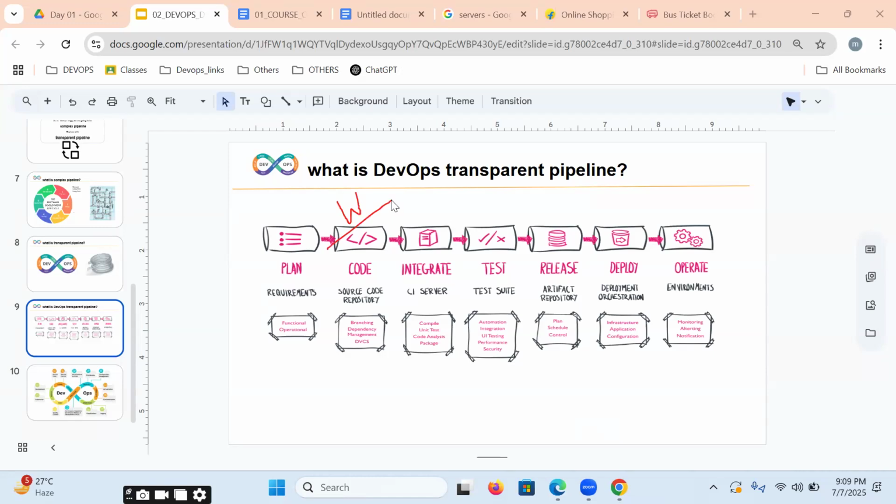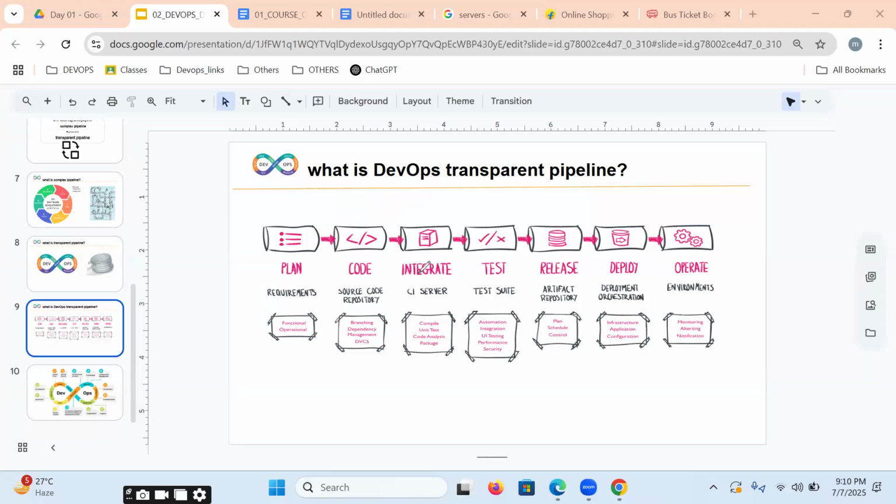If it is written by a developer, those lines of code are maintained by the DevOps engineer. Writing by the developer, maintenance by the DevOps engineer. That is the difference. We are part of the dev environment, but we are going to be maintaining the lines of code which is written by the developer.